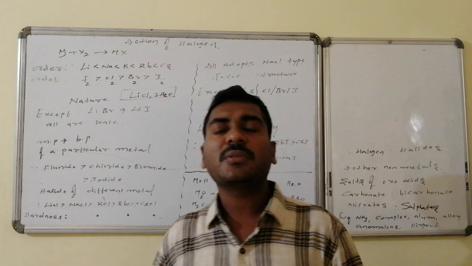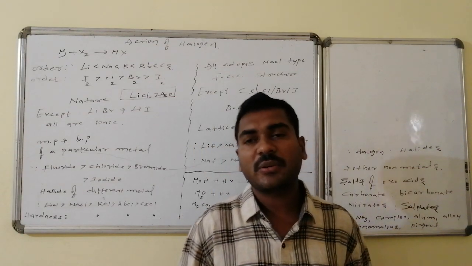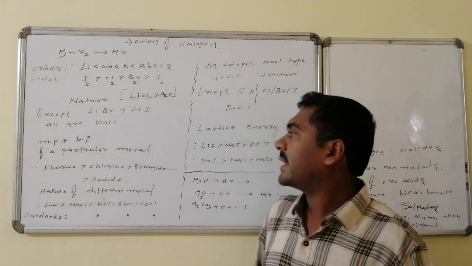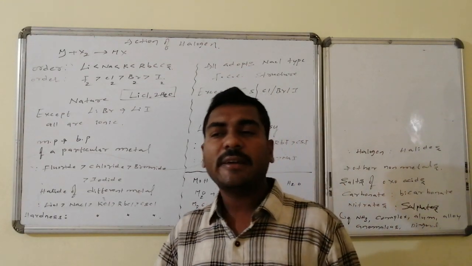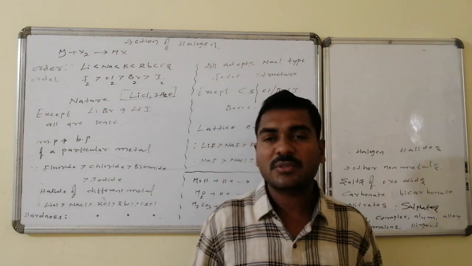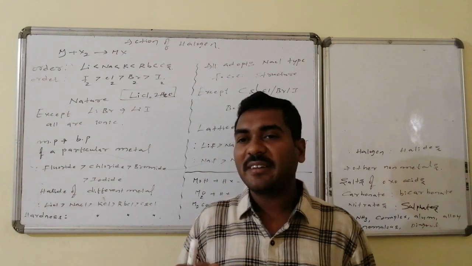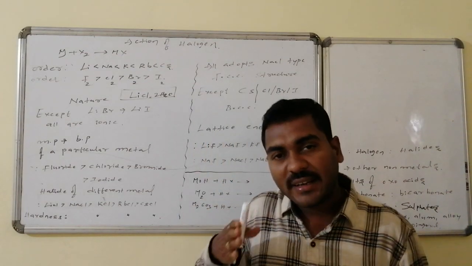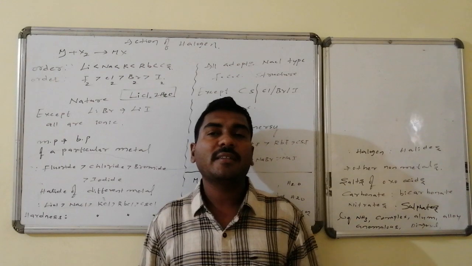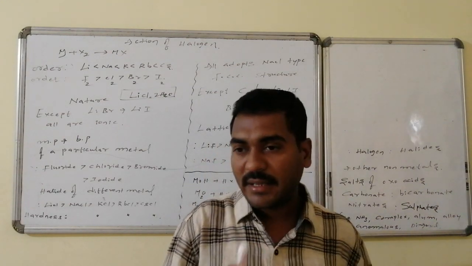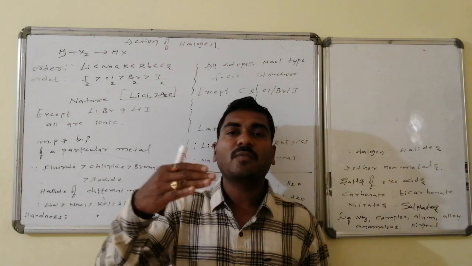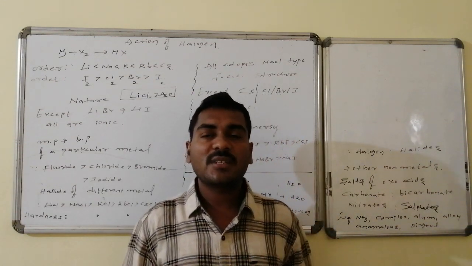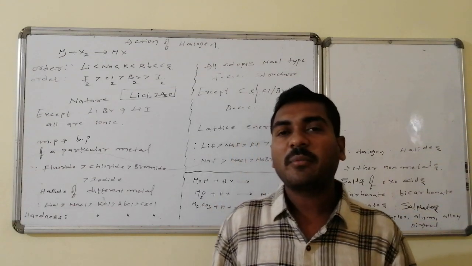Yes, they are ionic compounds, formed with the liberation of a lot of heat energy. They maintain good melting and boiling points. Whereas if I take a particular metal and different halogens, suppose lithium fluoride, lithium chloride, lithium bromide, lithium iodide, etc., the central metal is the same and the halide ion varies. With the halide ion varying from fluorine to iodine, that is from top to bottom in the periodic table, the melting point decreases.